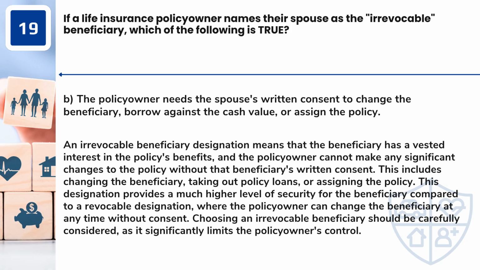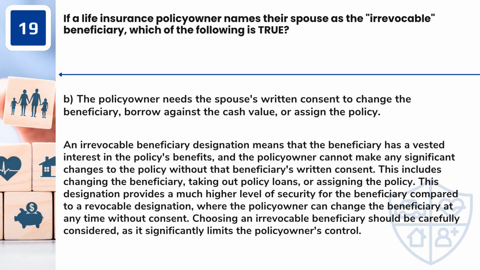Answer: B. The policy owner needs the spouse's written consent to change the beneficiary, borrow against the cash value, or assign the policy. An irrevocable beneficiary designation means that the beneficiary has a vested interest in the policy's benefits, and the policy owner cannot make any significant changes to the policy without that beneficiary's written consent.